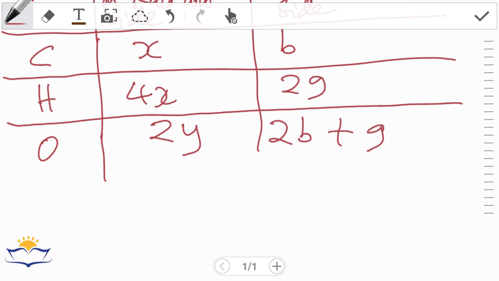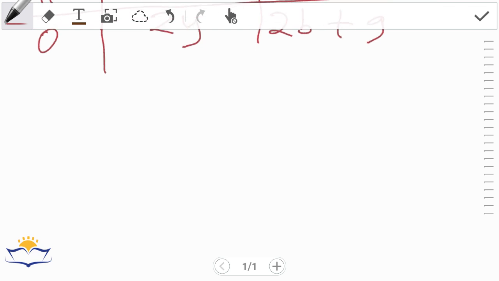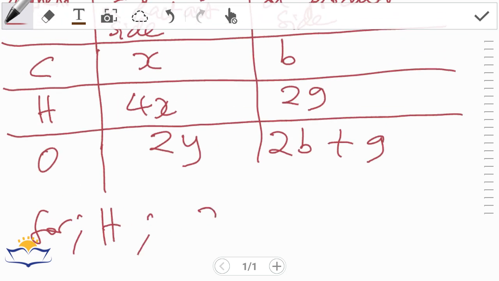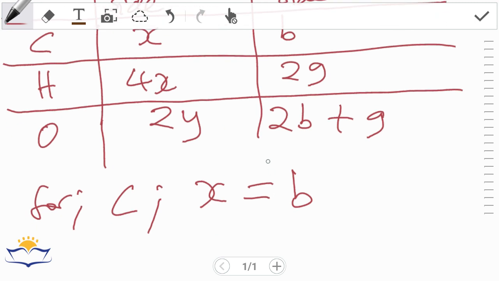So, to summarize the chemical equation: for carbon, the number of carbon atoms on the reactant side is x, and that should equal the number of carbon atoms on the product side, b. For hydrogen, the number of hydrogen atoms on the reactant side is 4x, and on the product side it is 2g. Then finally oxygen.